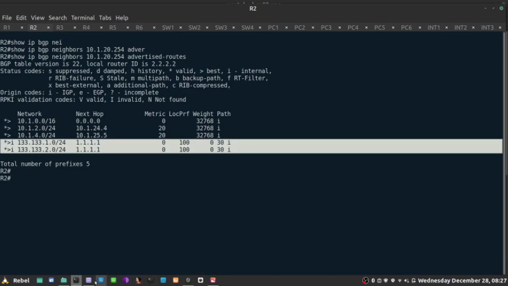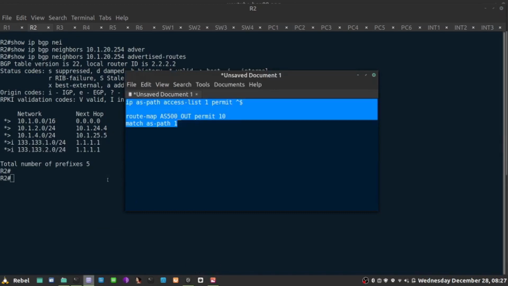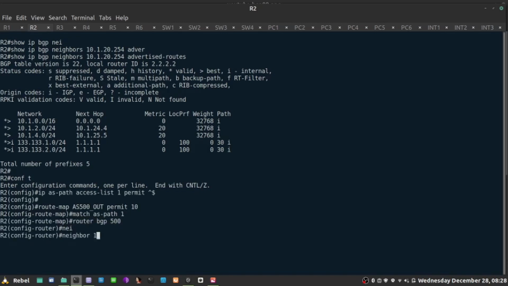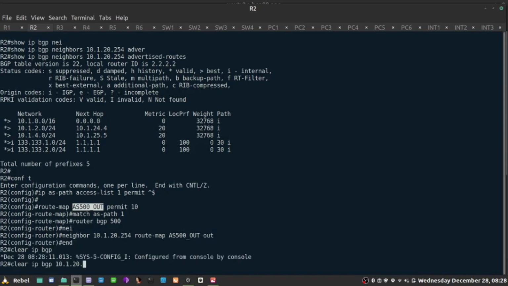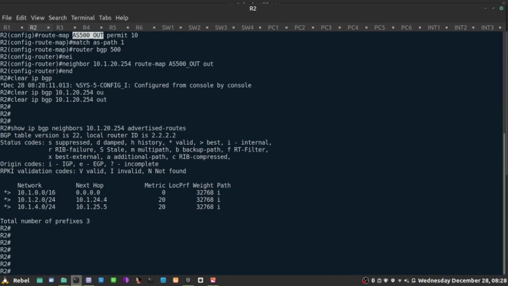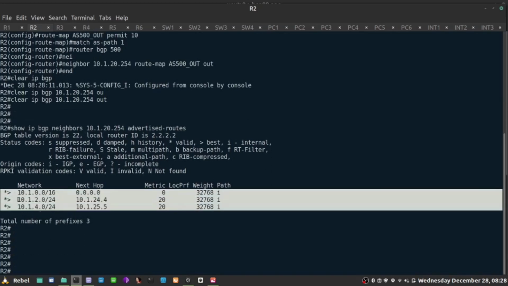So I'm going to go back quickly to my configuration and paste it in. Router BGP 500, for neighbor 10.1.20.254, use the route map, and this is the name of the route map, out, in the outbound direction. Clear IP BGP 10.1.20.254 out, and if I repeat my statement, show IP BGP neighbor 10.1.20.254 advertised routes, I am only advertising prefixes that belong to and originate in AS500 at the moment.